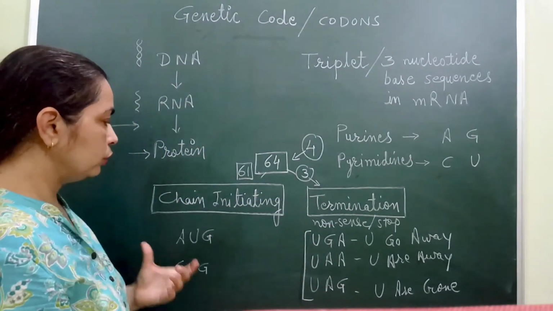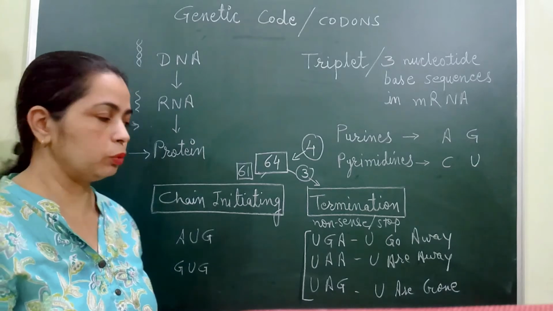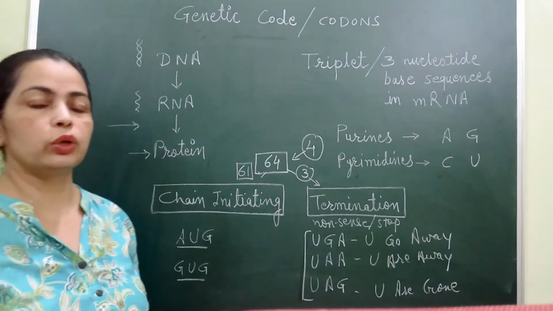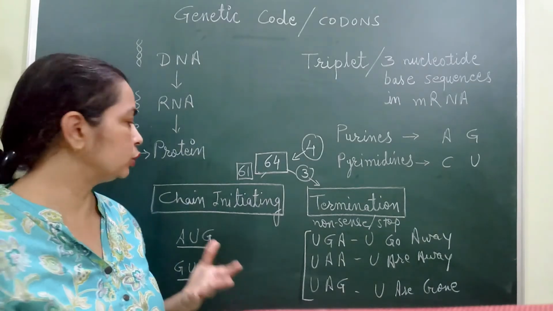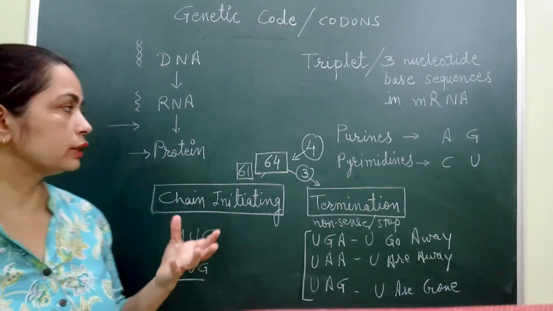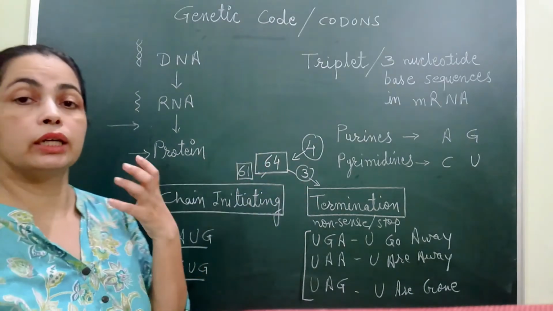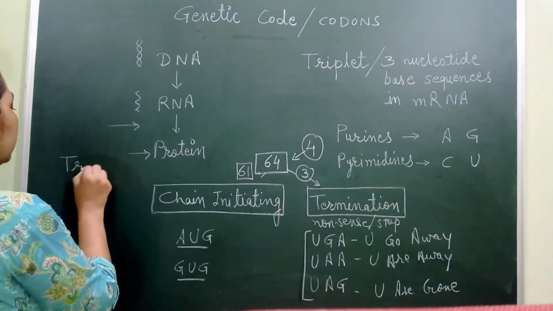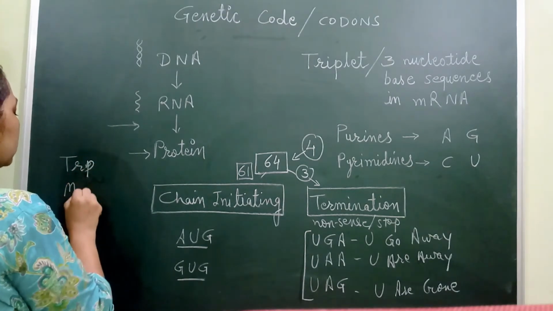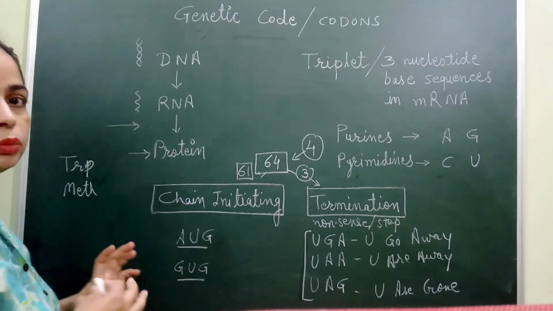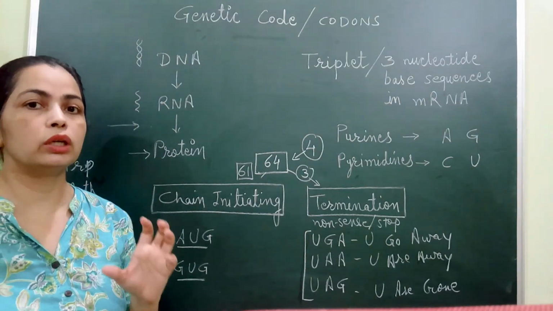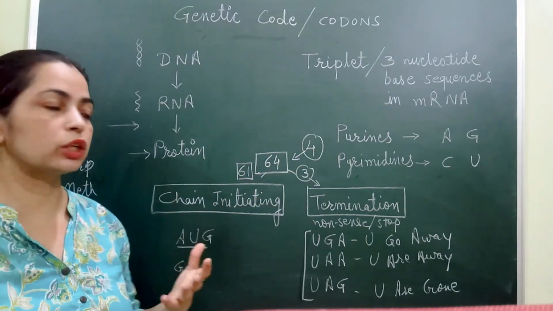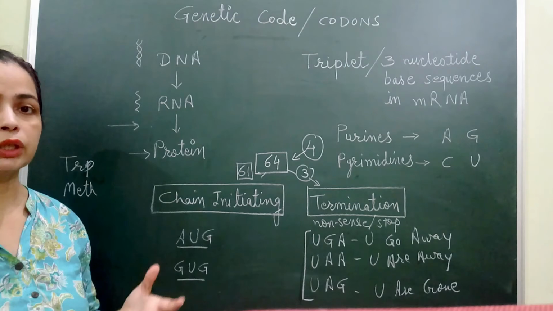While there are 2 important chain initiating codons, AUG and GUG, which play an important role in the initiation of protein formation. And as I told you, these sequences are specific. For any amino acid, there is going to be a particular sequence of nucleotide bases which starts the synthesis of that amino acid.